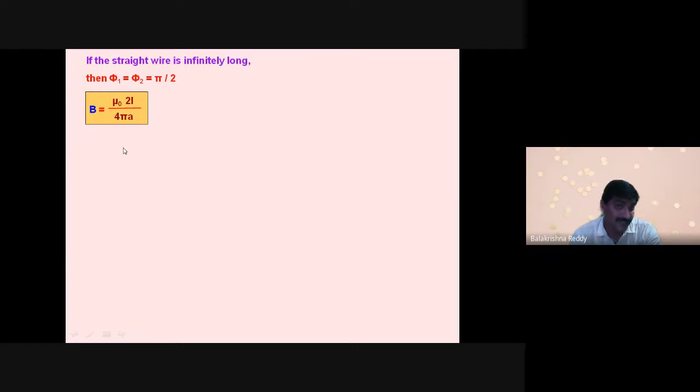So the total equation becomes B equals mu naught 2I by 4 pi a. This is the magnetic field at the point, exactly a distance a that we have drawn till now. So obviously 2 goes into 4 twice, and we have B equals mu naught I by 2 pi a.